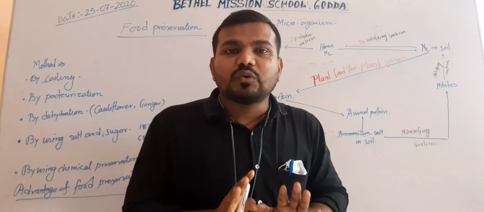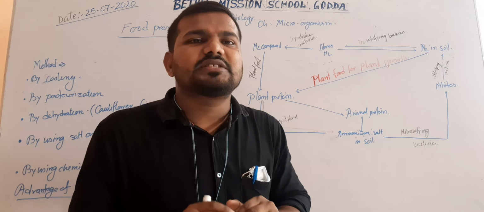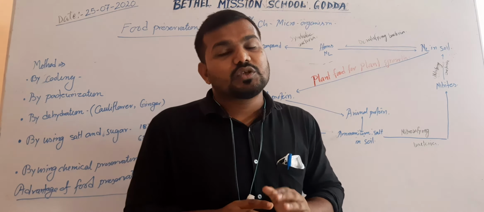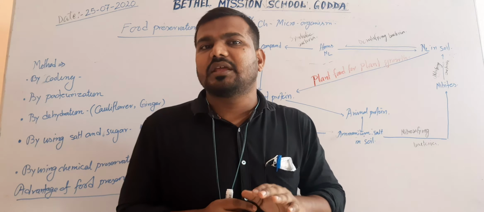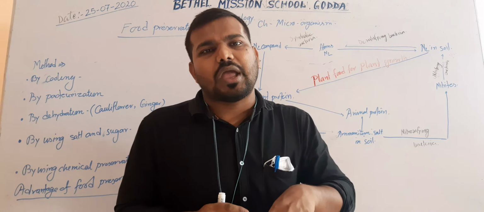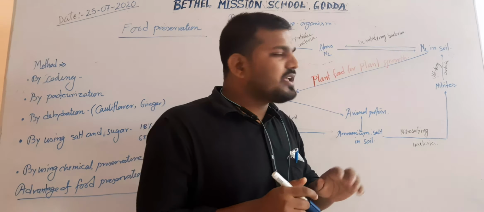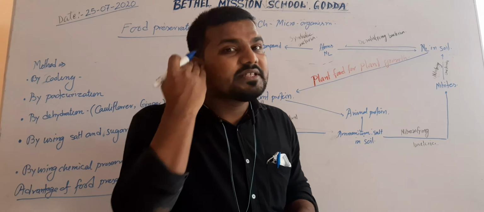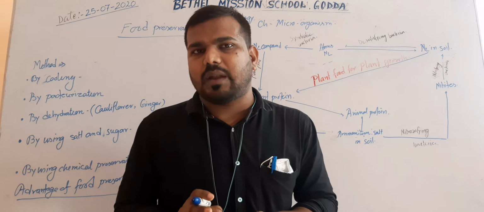Now, how does the nitrogen cycle occur in our environment? The first one is nitrogen fixation. Nitrogen fixation means the process by which atmospheric nitrogen is fixed in the soil. Everyone knows about Rhizobium. Rhizobium is a symbiotic bacteria present in leguminous plants.